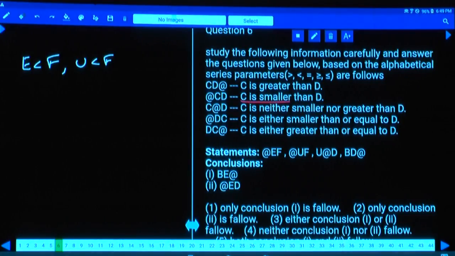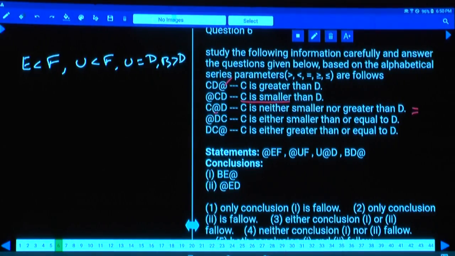Next one, U at the rate of, at the center, C is neither smaller nor greater. That means it is equal, that means U equals D. And the next one, BD at the rate of means B is greater than D. Now this B is greater than D.